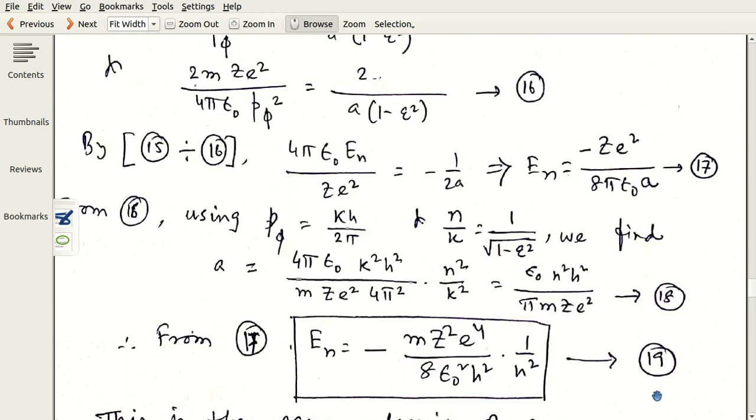this expression. Equation number 19 as minus m z square e to the power 4 by 8 epsilon 0 square h square into 1 by n square. So this is a very funny thing because it is exactly the same relation which came from Bohr's equation, where n was the orbit number from Bohr's theory, and it was circular in nature. Though Sommerfeld assumed elliptical orbits, still it came out to be the same result.